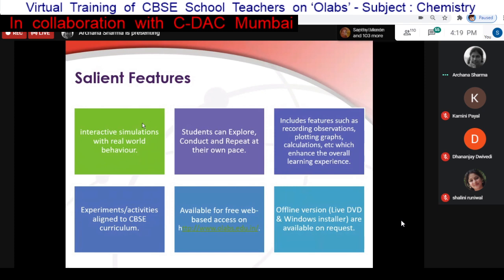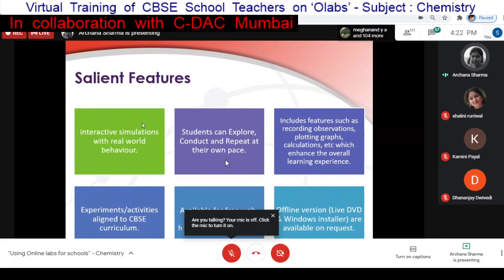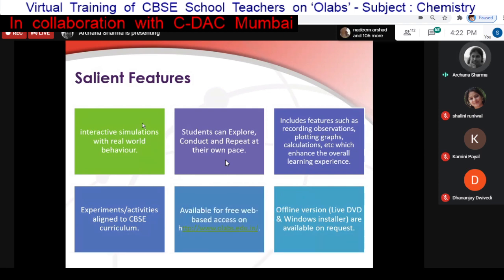An important thing is OLABS doesn't require any license fee or any kind of registration fee. It is developed solely for teachers, for schools, for students by the Government of India. It is made available for you for free web-based access on olabs.edu.in. Please make the best use of this resource.